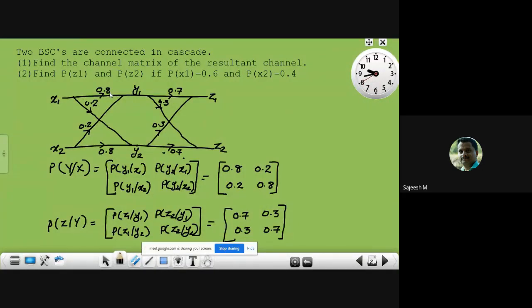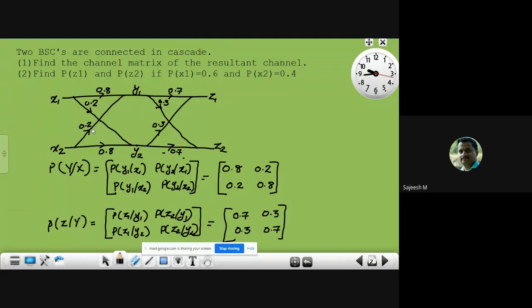Here it is 0.8, 0.2, 0.2, 0.8. This says that it is a binary symmetric channel. Binary means two inputs and two outputs, and symmetric means that the transition probabilities will be the same in a different order. Therefore 0.8, 0.2, and here also 0.8 and 0.2 in a different order. Then only it will be symmetric. Remember the definition of what is meant by a binary channel and what is a symmetric channel.